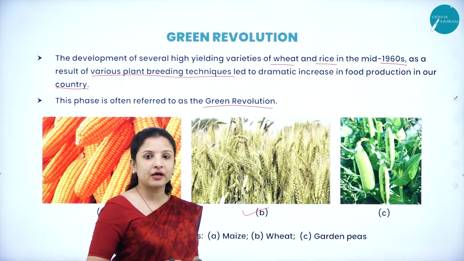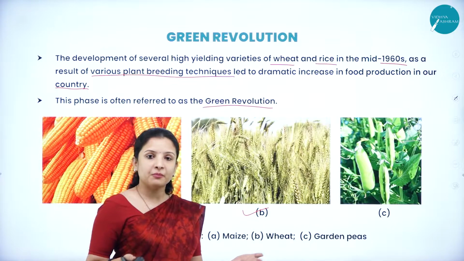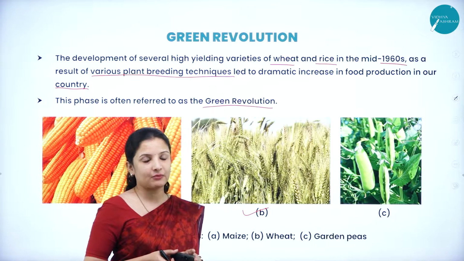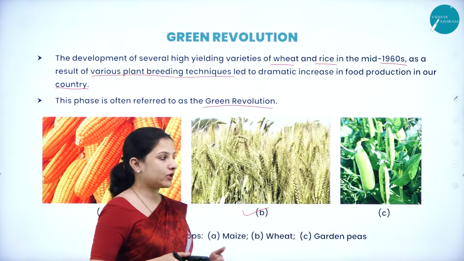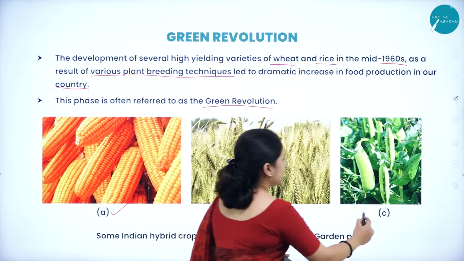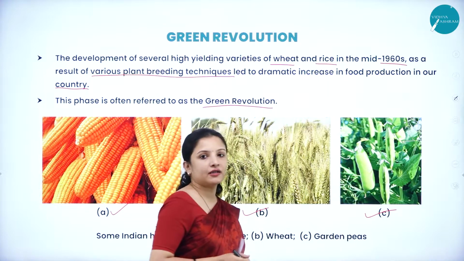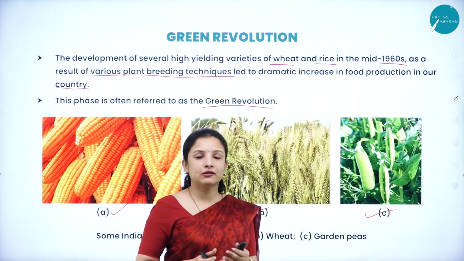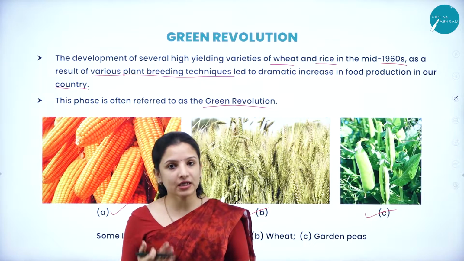Or you visit a supermarket, in wheat flour itself, they would have mentioned at the back of the packet, right, different varieties of flours they would have named, that is got from different wheat varieties. And also garden peas. Different varieties of garden peas are also got nowadays. So that is how it led to the production of good quality crops.